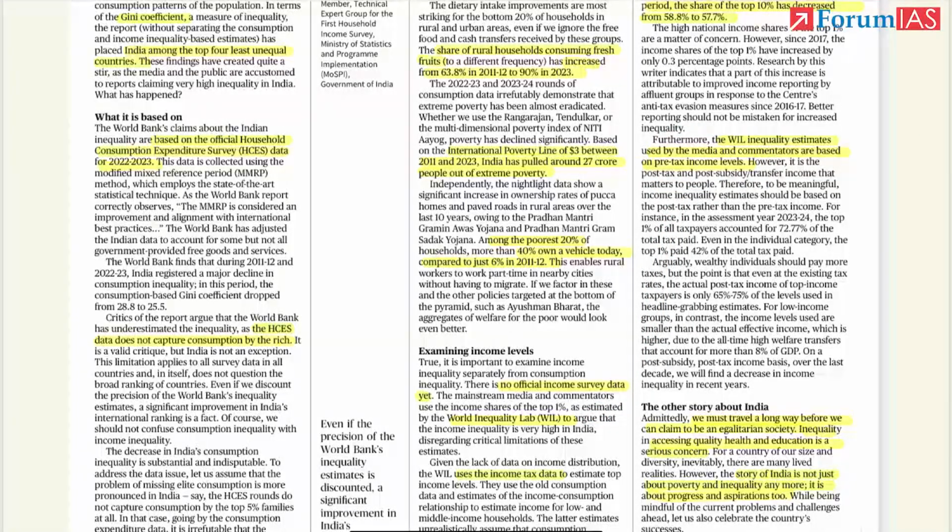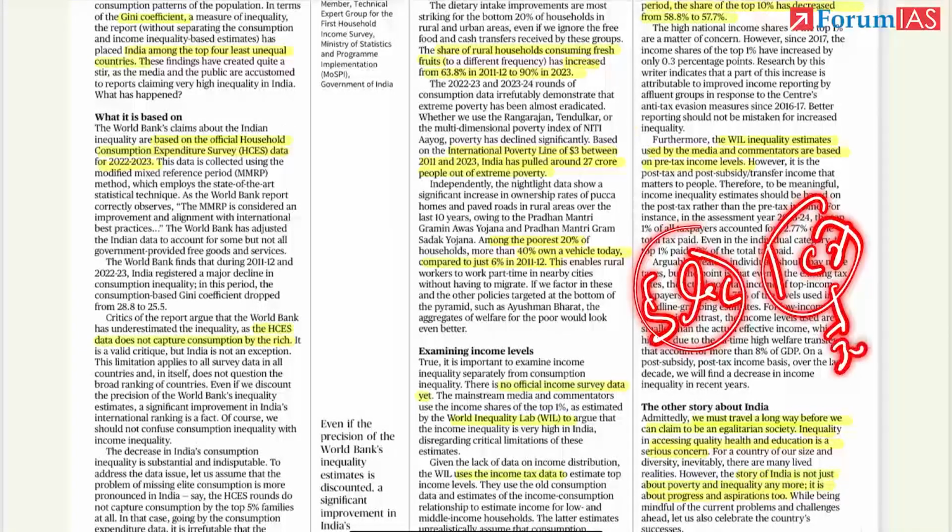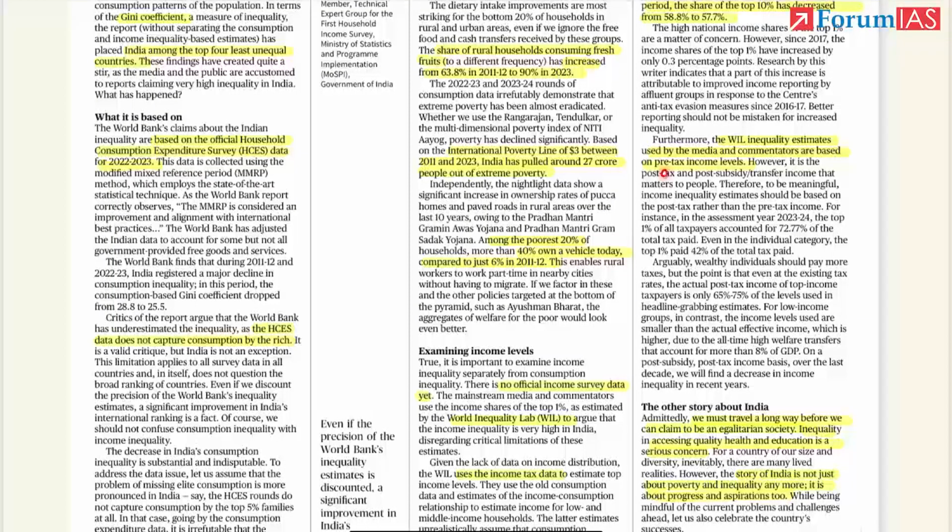See, income tax is imposed to redistribute the resources. If somebody is earning 1 crore and somebody is earning 5 lakh, then it is taxed at 30%. It is redistributed through welfare schemes. So it calculates only the pre-tax income levels.